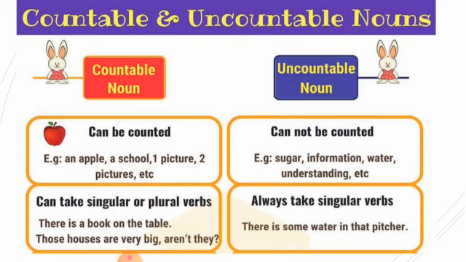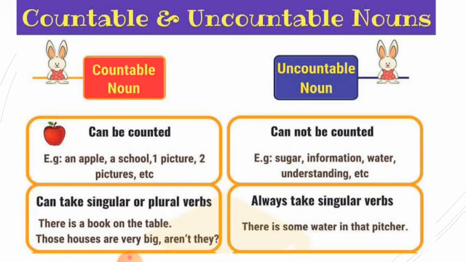Those houses are very big, aren't they? If I say that house is very big, I can change the countable noun to plural because it is single. For example, an apple, I can say two apples, three apples, one picture, two pictures.